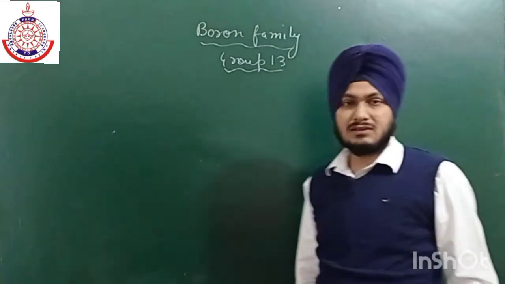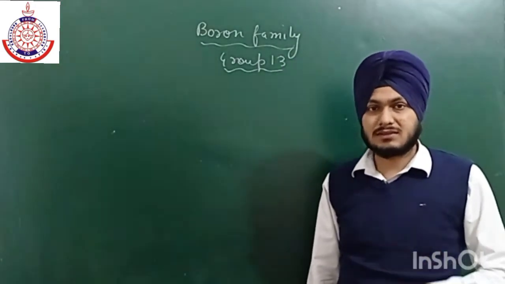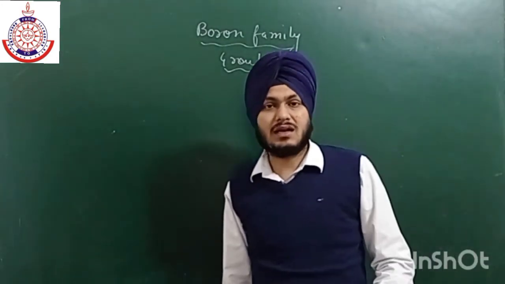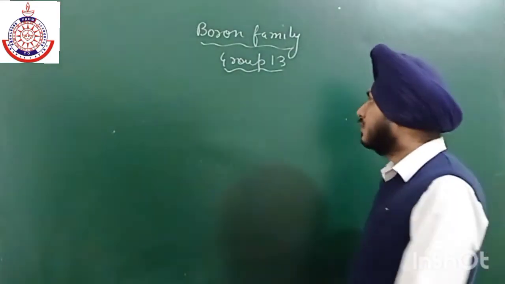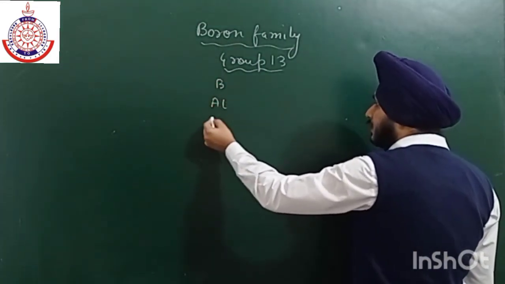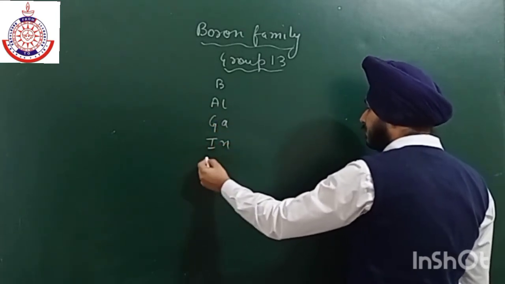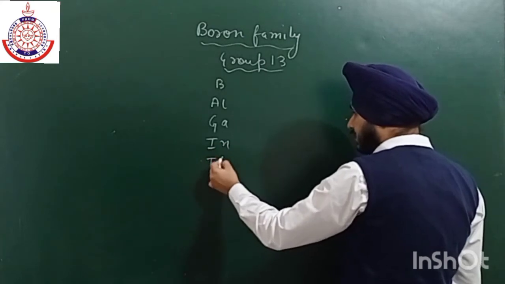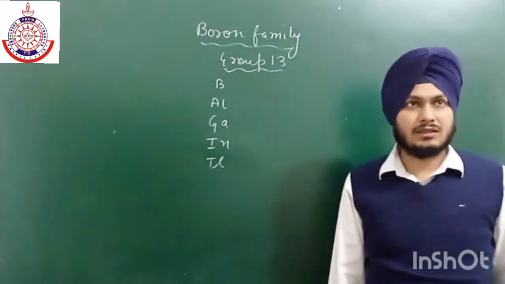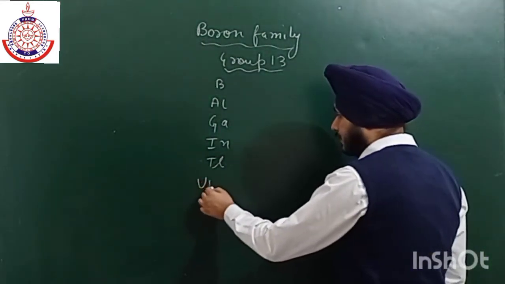In this group, the last electron enters the p block. This is the first electron which is entering the p block. The group consists of boron, aluminium, gallium, indium, thallium. These are the five elements in group number 13. There is also another element that is radioactive, represented by UUT.